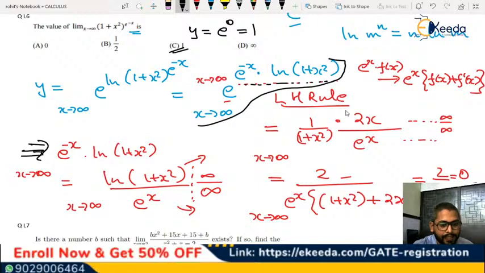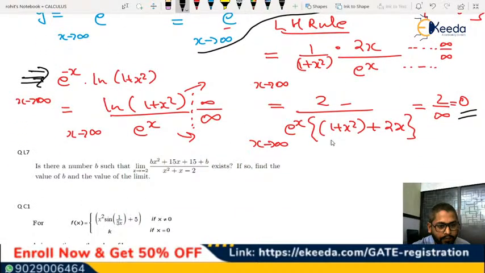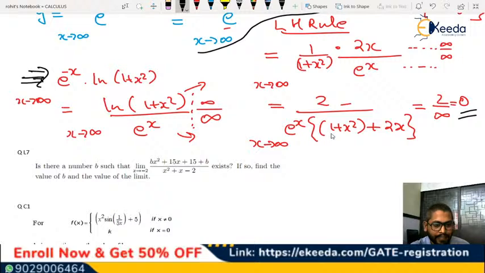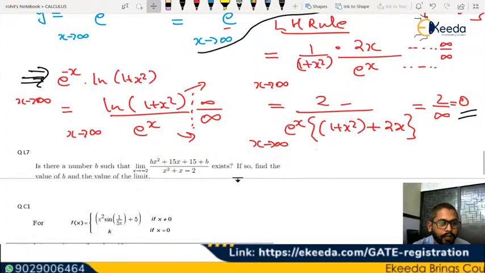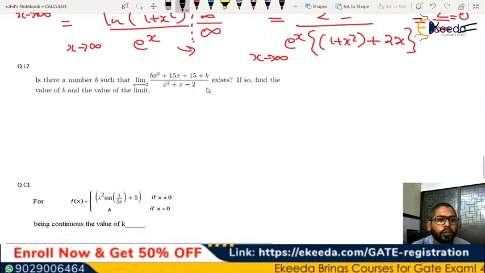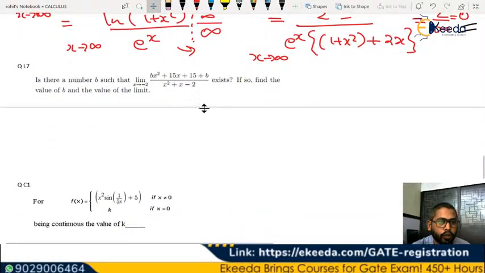Kalyan, the answer is 3. I'll have to check if it is 3. You are telling the value of b is 3, correct? And what is the limit? Please try that also. What is the limit of this value? I think b is equal to 3 is correct, but you will also have to tell the limit. What limit it will extend.